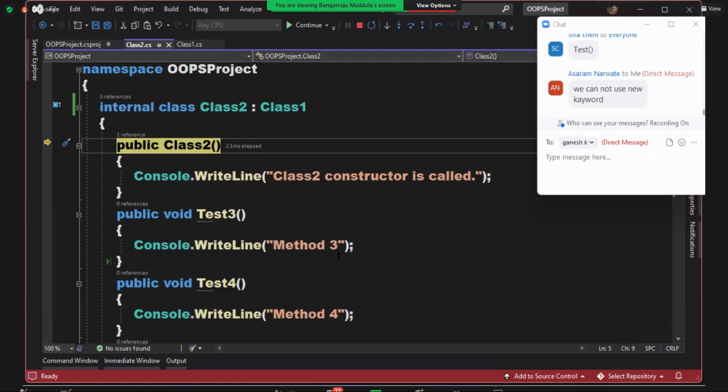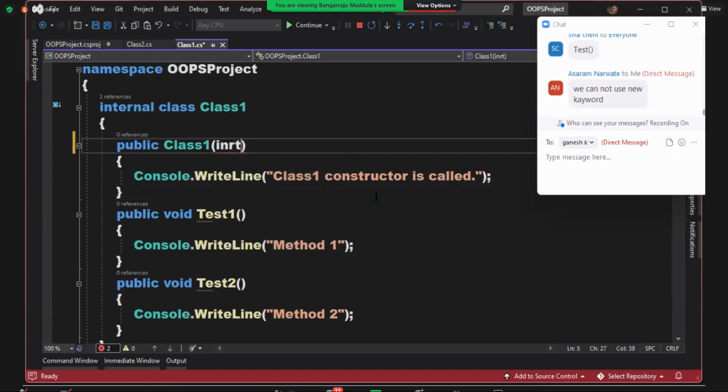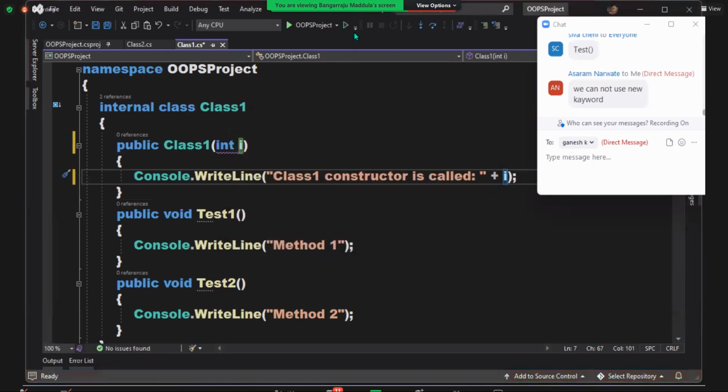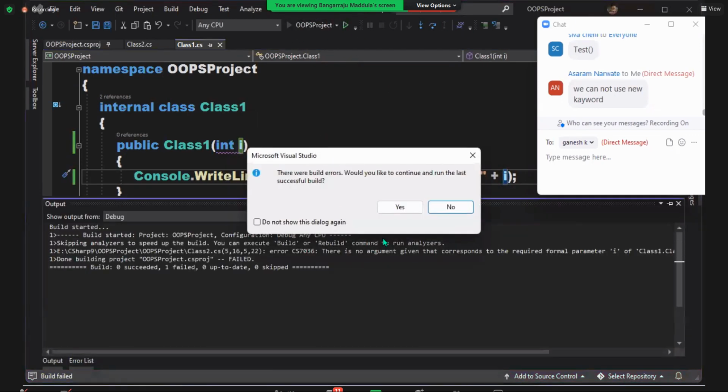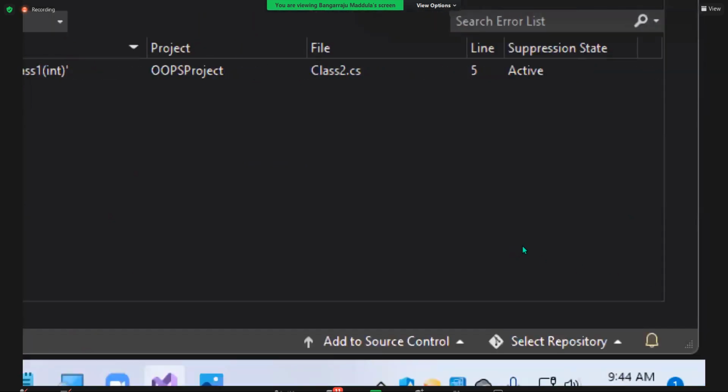Right now, is your parent class constructor a default constructor or not? Yes, that is a default constructor. So implicit calling works. But tomorrow, if I make this constructor a parameterized constructor, your code will not run. Check if you want. Error. What is the error? Where is the error first? Error in class 2. The child class cannot call.